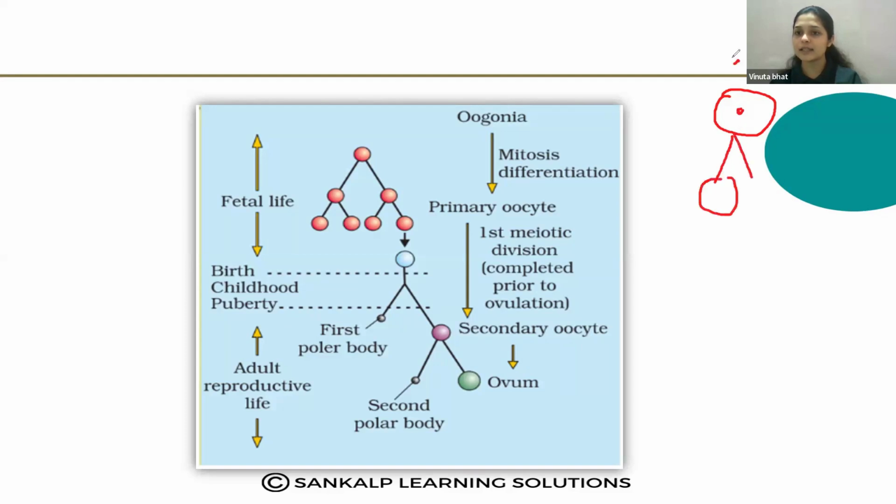The oogonial cells are diploid in condition. Here the multiplication of the oogonial cells takes place in the fetal body. They increase their number in the fetal body only, not after the birth.